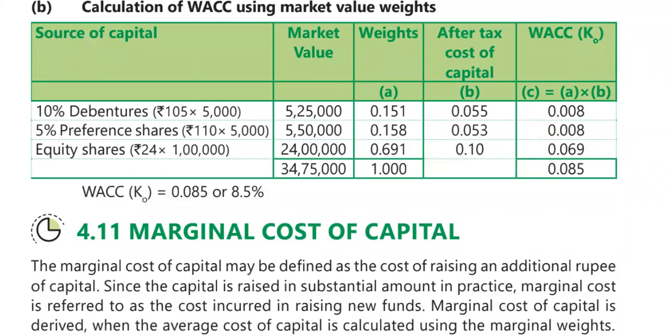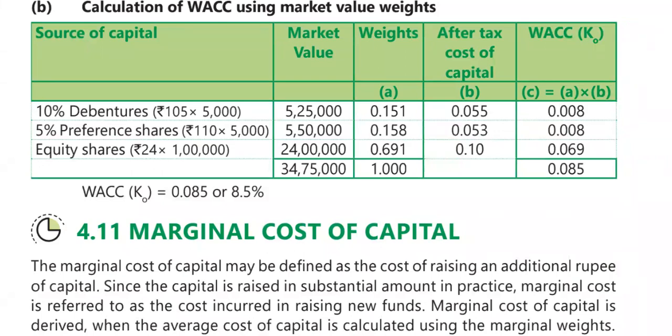Preference share 110, 5,000 is the value. Equity 24 into 1 lakh, 24 lakh. But these weights will also change. 5,25,000 divided by 34 lakh 75,000, you'll get 0.151. 5,50,000 divided by 34 lakh 75,000 gives 0.1598. 24 lakh divided by 34 lakh 75,000 gives 0.691. So the total you'll get is 1.